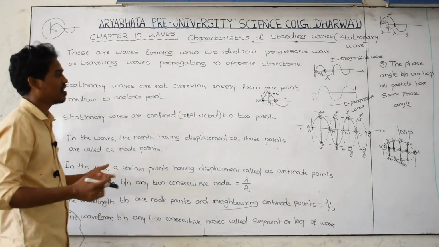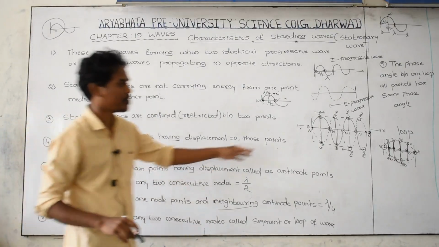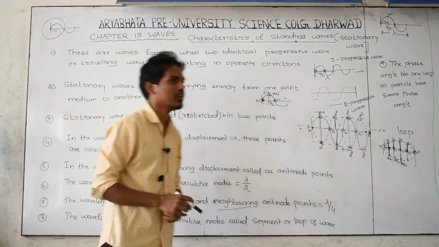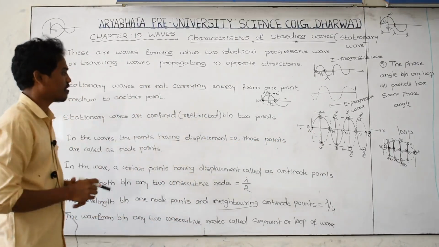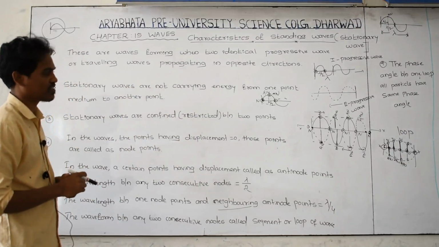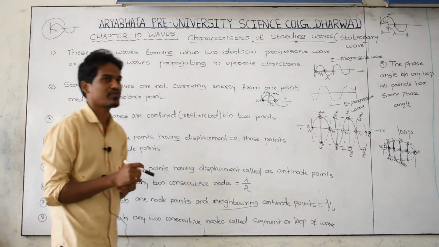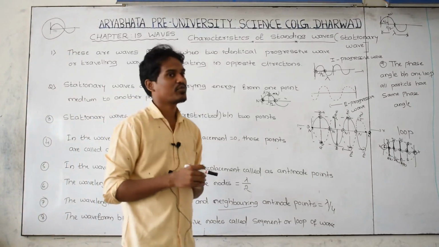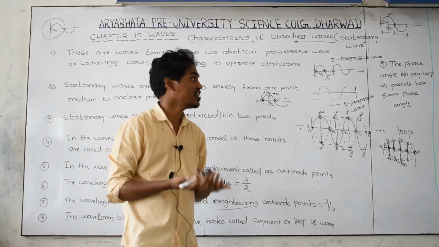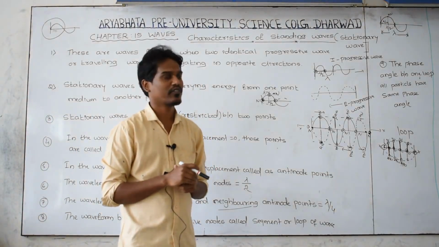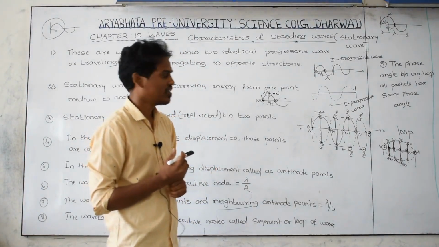They are very easy, don't get confused. By observing this diagram very carefully, try to understand the characteristics of a standing wave. In the next class, we will discuss the difference between a stationary wave and a traveling wave.